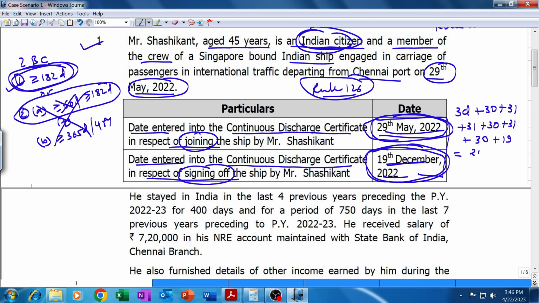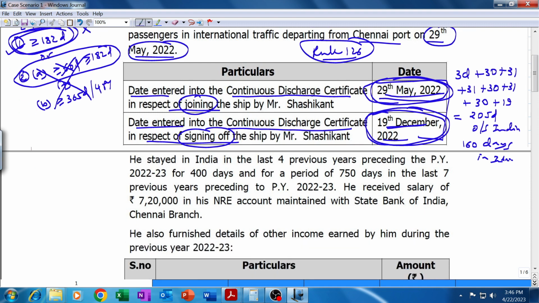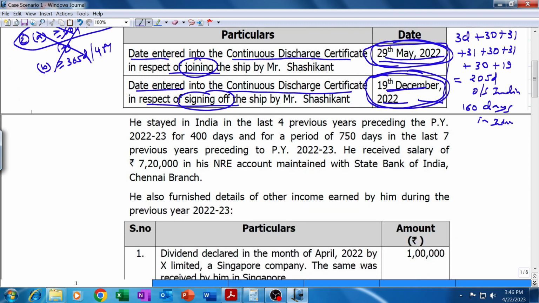Total will be 205 days. 205 days he is outside India. That means how many days would he be present in India? 365 days minus 205 days. He is present in India for 160 days. 160 days he is in India. That means he does not fulfill this condition. He will be non-resident.